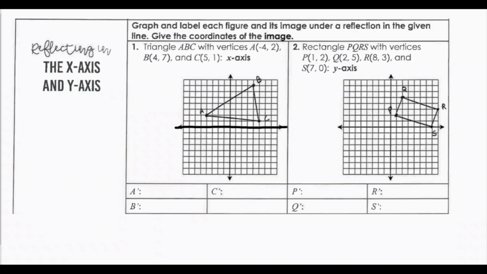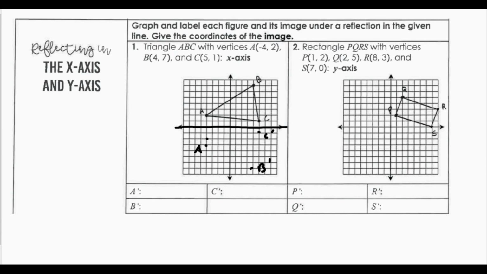So C is only one space away, so C prime would be here, because that's one space away from my line of reflection. Now B is 7 spaces away, so I would count 7 spaces from my line of reflection down. So that would be here, and this will be B prime. And then A is 2 spaces away from my line of reflection, so 2 spaces away would be here, and that's A prime.